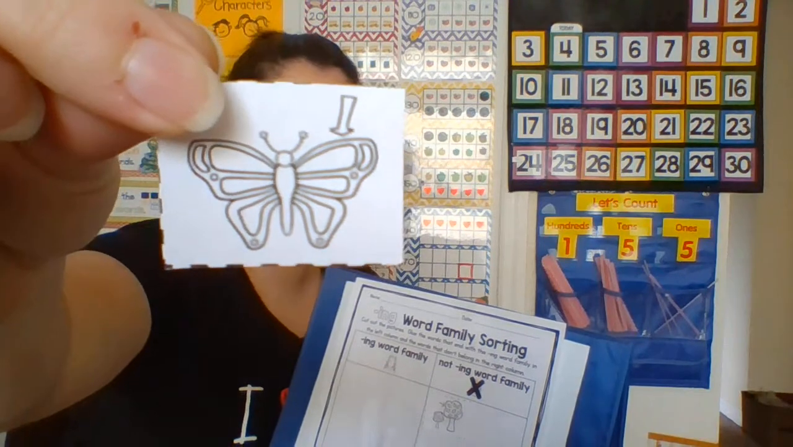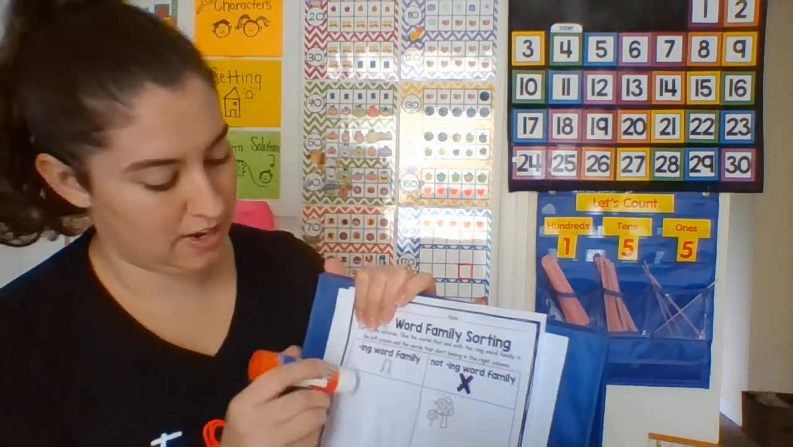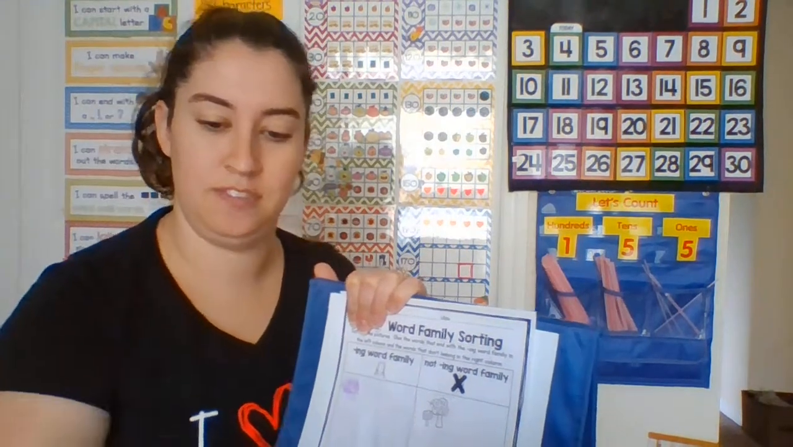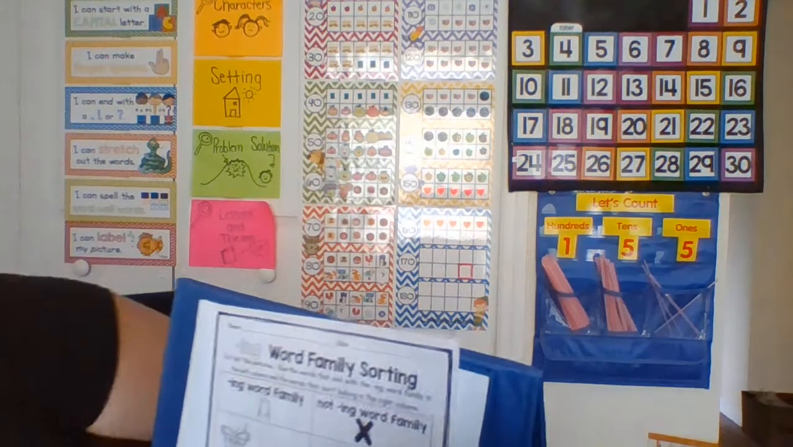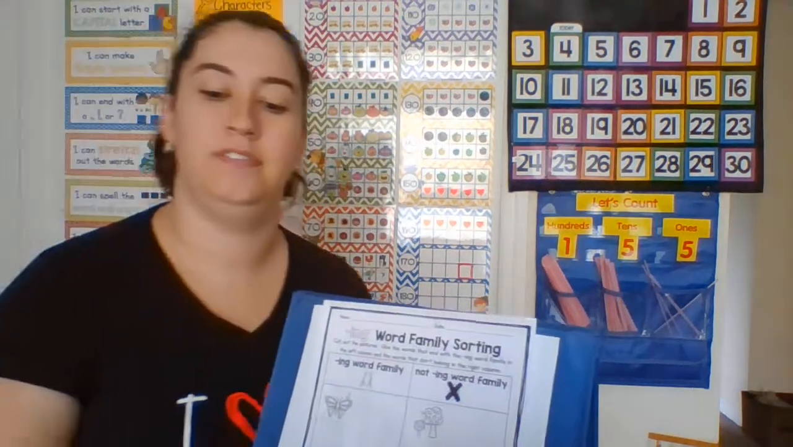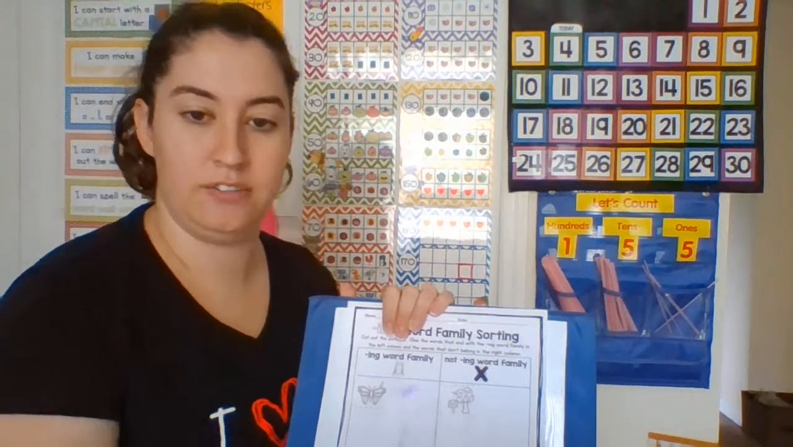Our next one is a butterfly, but what's it pointing to? The wing. Do you hear ing in wing? I do. So we're going to add it to the yes side. There we go. Okay, our next one. I just dropped our next one, so we'll go to the next one. King. Do you hear ing in king? Yes, we do hear ing in king, don't we? So we'll add it right over here.